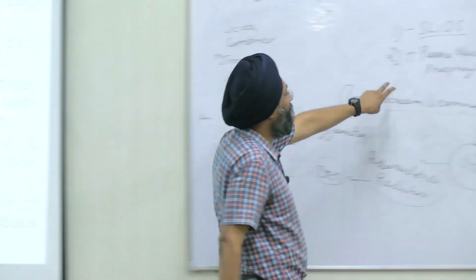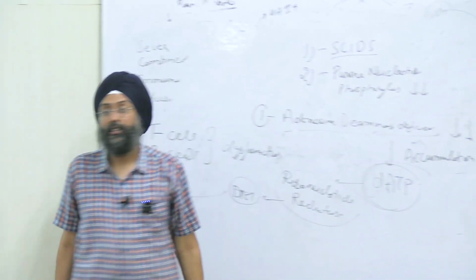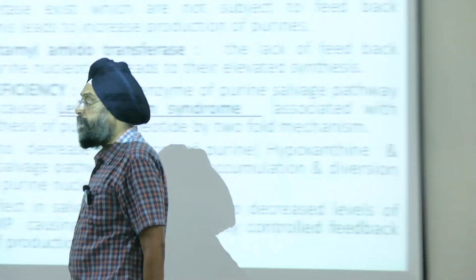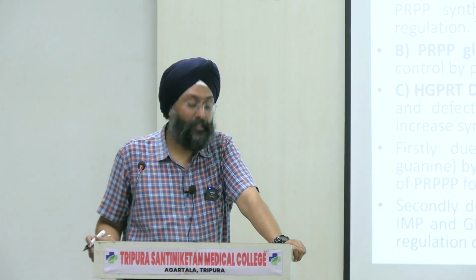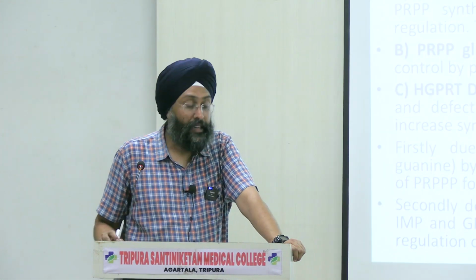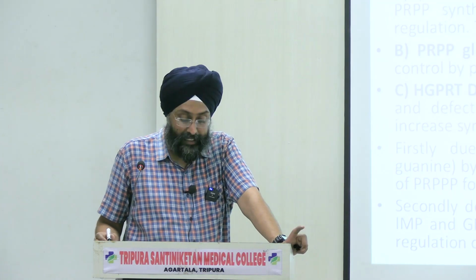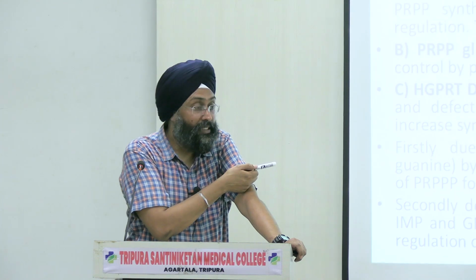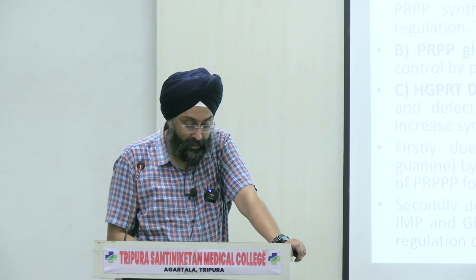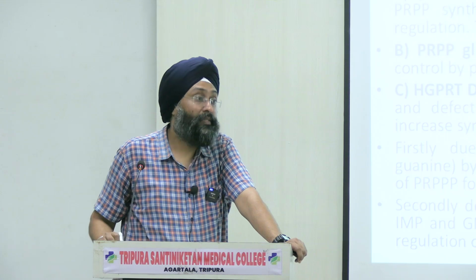Purine nucleotide phosphorylase deficiency. What will happen here? It is associated with impairment of T cell function. In that disorder, both T and B cells were affected. Here only T cell function is affected, and there is no effect on B cell function.